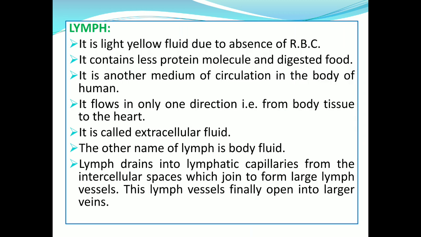Now there is lymph. Lymph is a light yellow fluid due to absence of red blood corpuscles or red blood cells. It contains less protein molecules and digested food. Lymph is a body fluid also called extracellular fluid that flows in only one direction. And what is the direction? That is, it flows from body tissues to the heart.